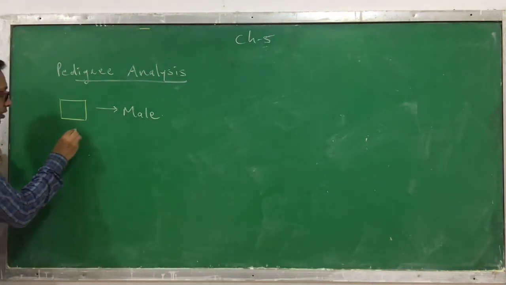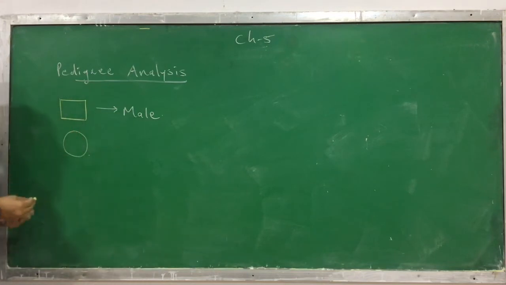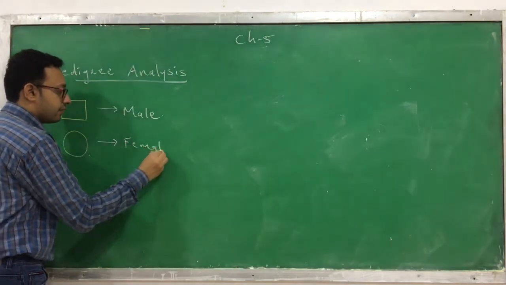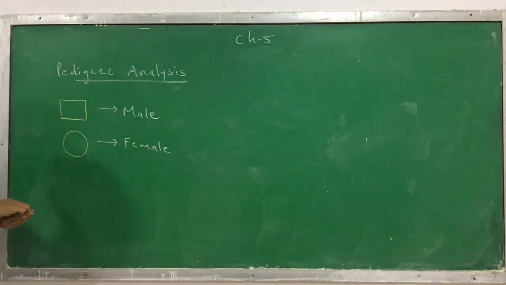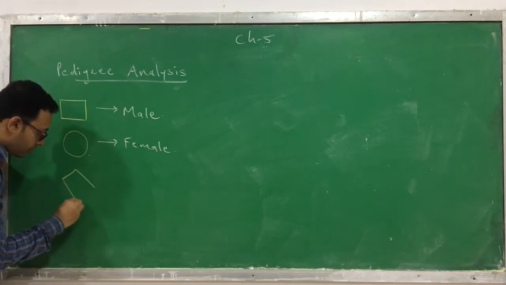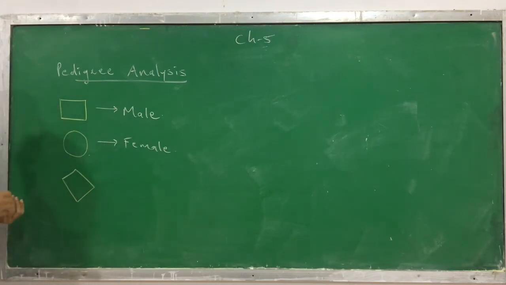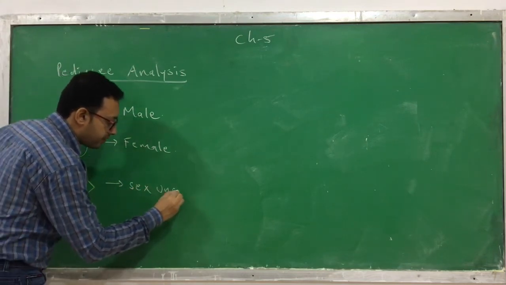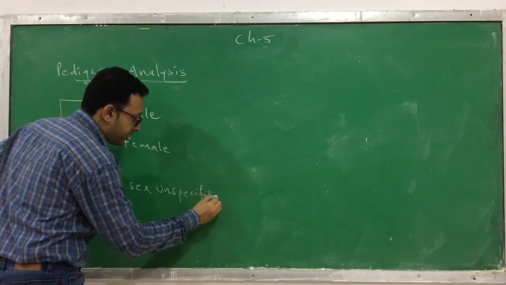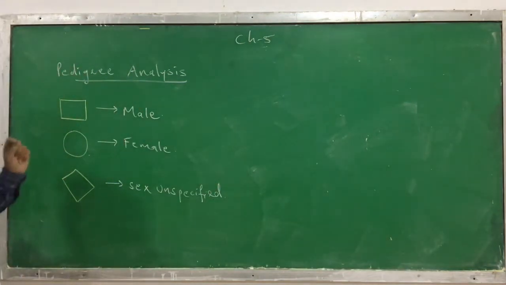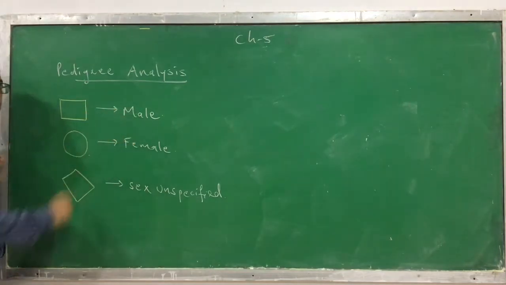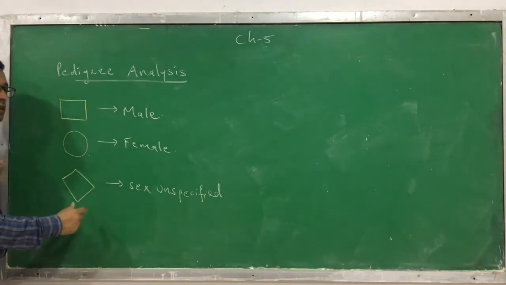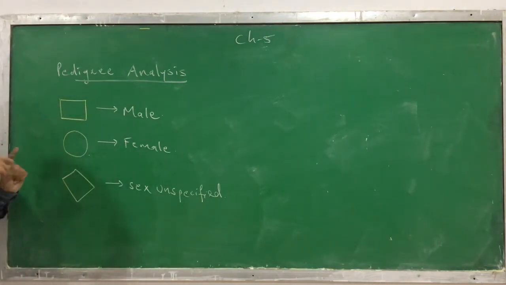The next symbol is a circle. The circle is a symbol for female. Next, the symbol is a tetragon, like this. That means the sex is unspecified. Clear? Okay, I can repeat. The square denotes a male. The circle denotes a female. This tetragon denotes sex unspecified.